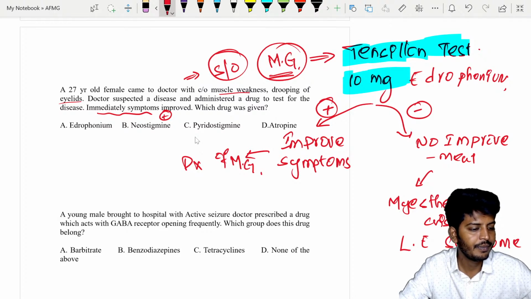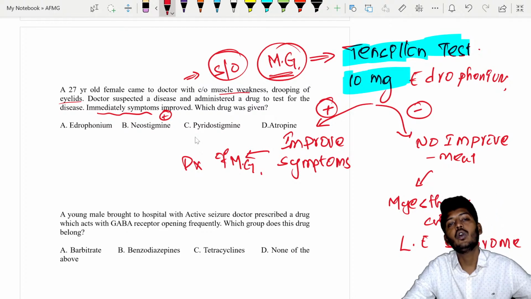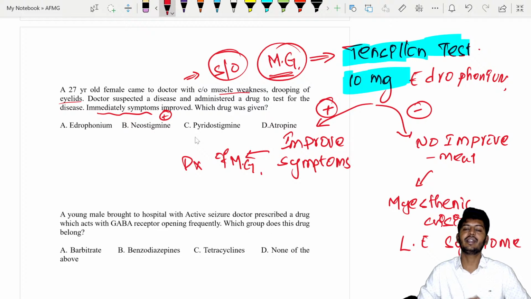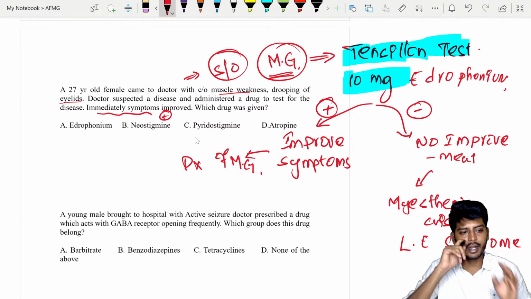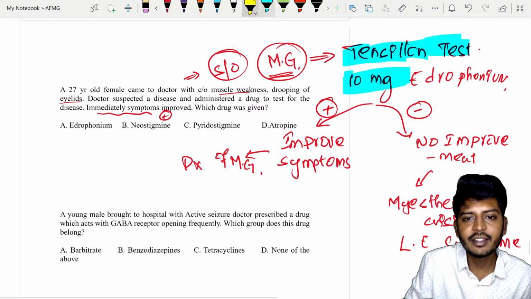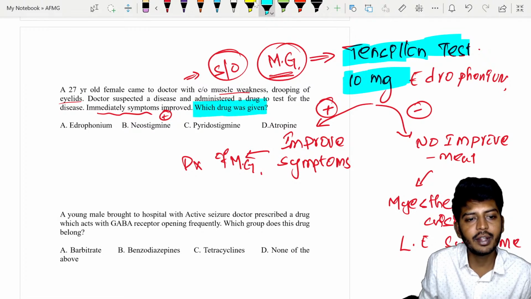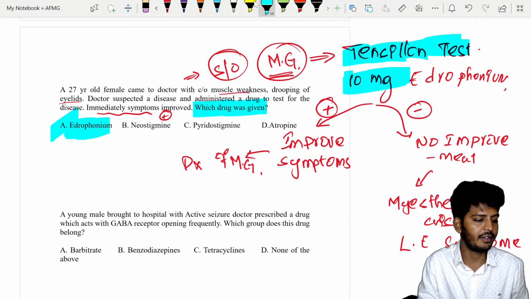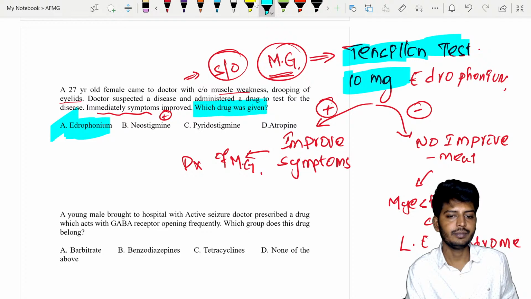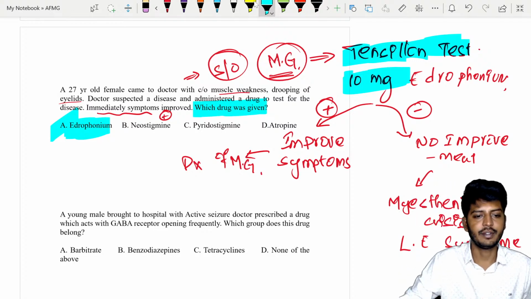Then you can go for the best investigation of choice. We can go for the single fiber EMG test. We can go for autoantibodies to the acetylcholine receptor. There are multiple other things which you would have studied from medicine, but the examiner is most interested in this edrophonium test. So the drug given was what? If the symptoms are improving, which drug was used for the testing? Edrophonium is used for the testing.